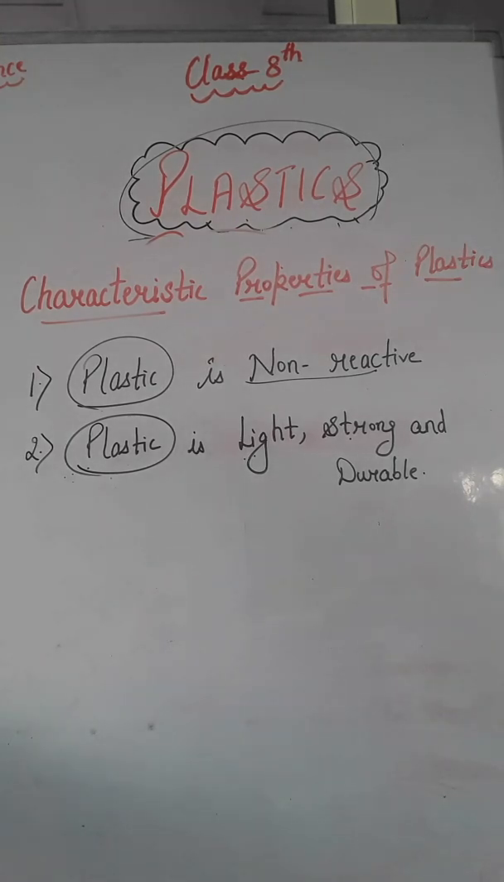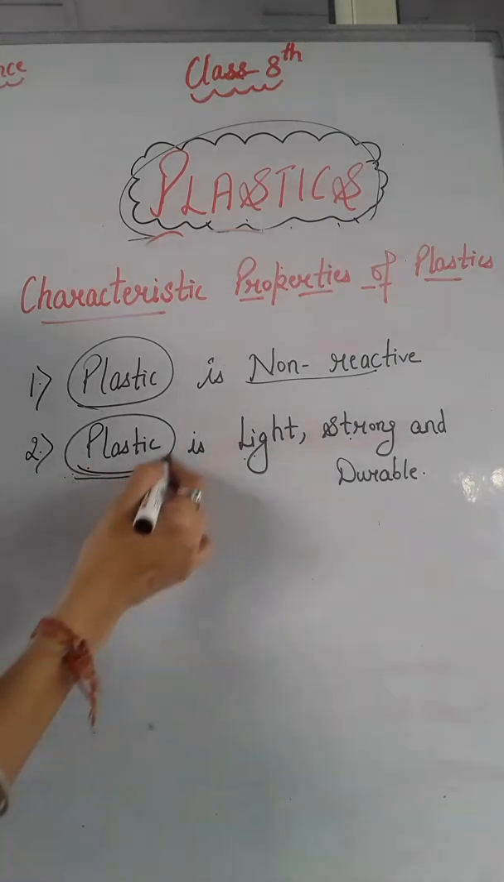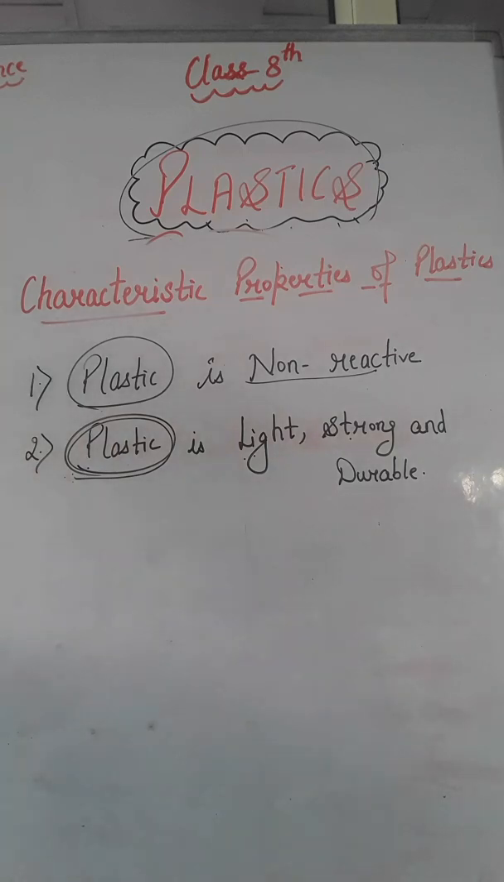Another important thing about plastic containers is that plastics are generally cheaper than metals. They are widely used in industries and for household articles, right? The containers made up of metals are slightly expensive as compared to the containers made up of plastics. That's why most of the articles or most of the containers are made up of plastics, right? And secondly, important thing is that they are light, strong and durable.